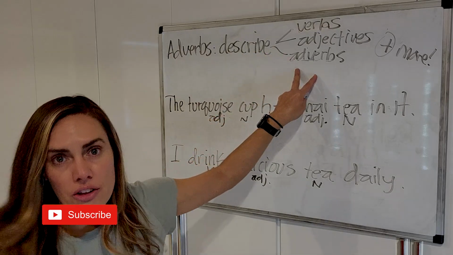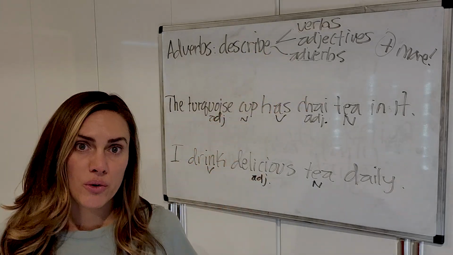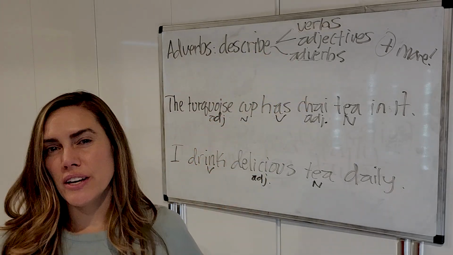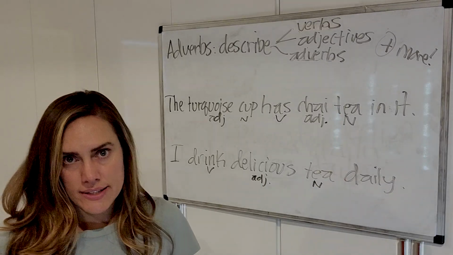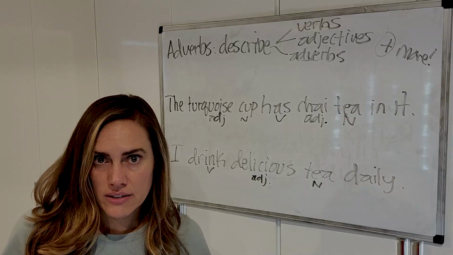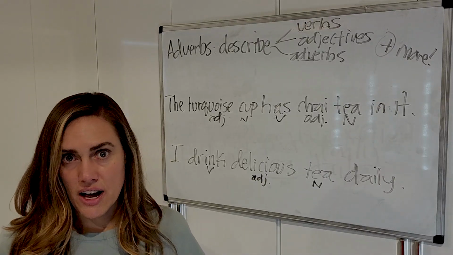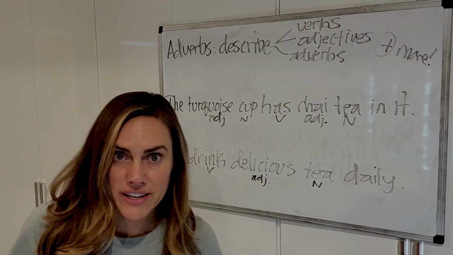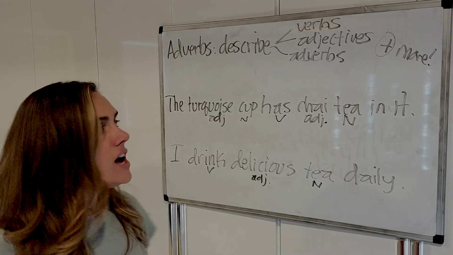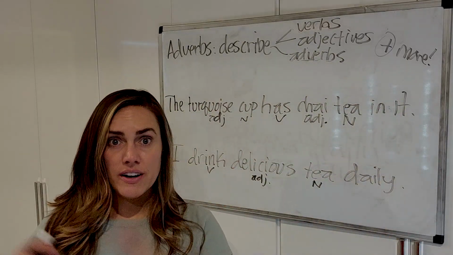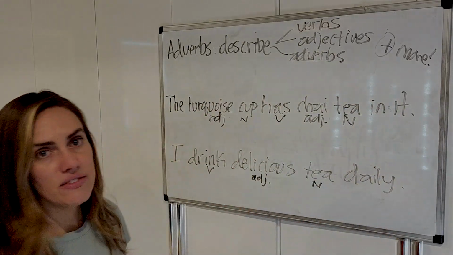Also, they describe other adverbs, okay? So we know that those adverbs usually end with an ly. So we say, I drink tea slowly. How slowly? I drink tea very slowly. I drink tea extremely slowly. Okay. And then they do a lot more, and we'll talk about that a little bit in this video.